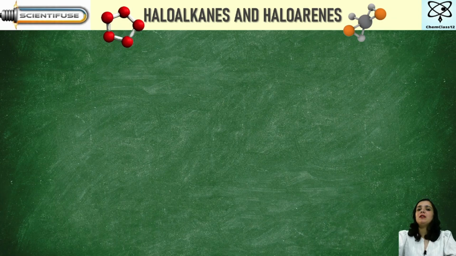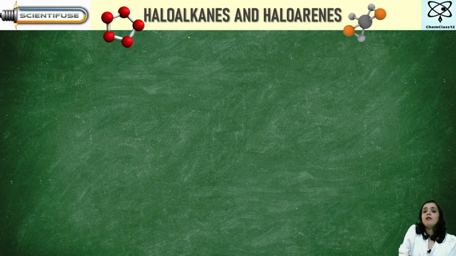In today's class, we will be discussing the most important chapter of our class 12 chemistry, the haloalkanes and haloarenes. Before we jump into the depth of the chapter, I would like to introduce you to some basic concepts in haloalkanes and haloarenes. Basic concepts include what are the types of haloalkanes, the preparations, the chemical properties, and so on and so forth. We are going to move ahead with mechanisms. Then we will deal with haloarenes. Then we will deal with some named reactions and so on and so forth. So please stay focused and listen very, very carefully.